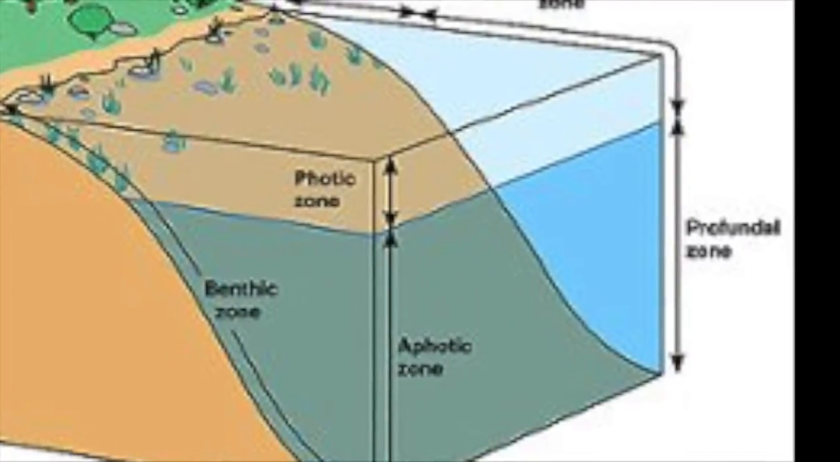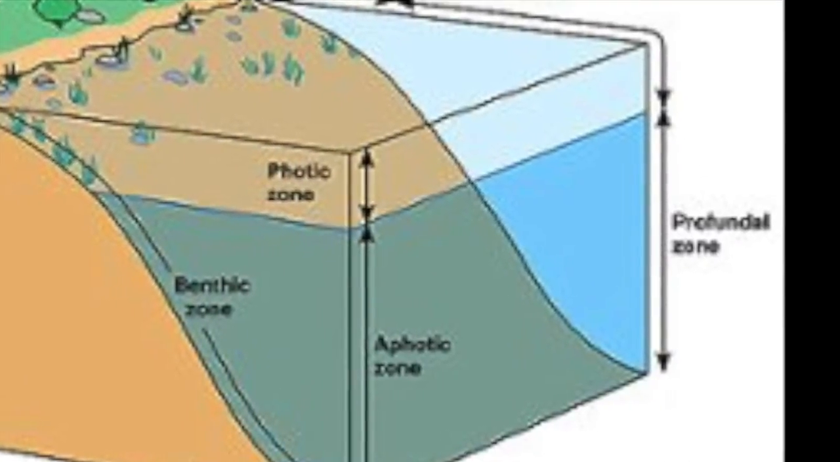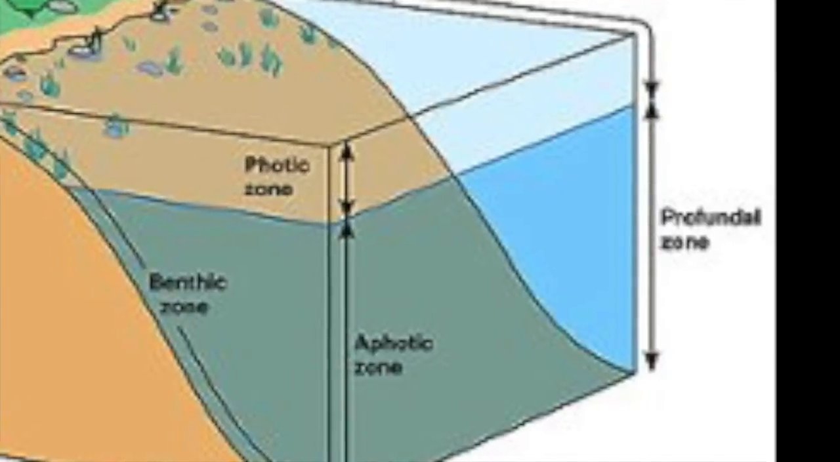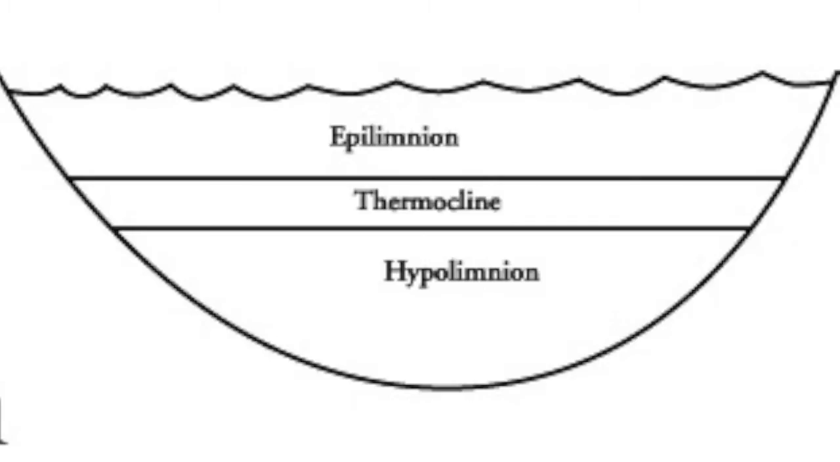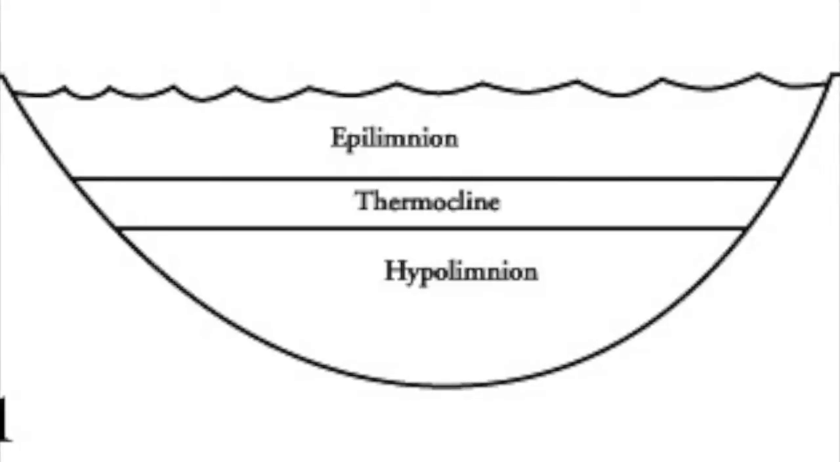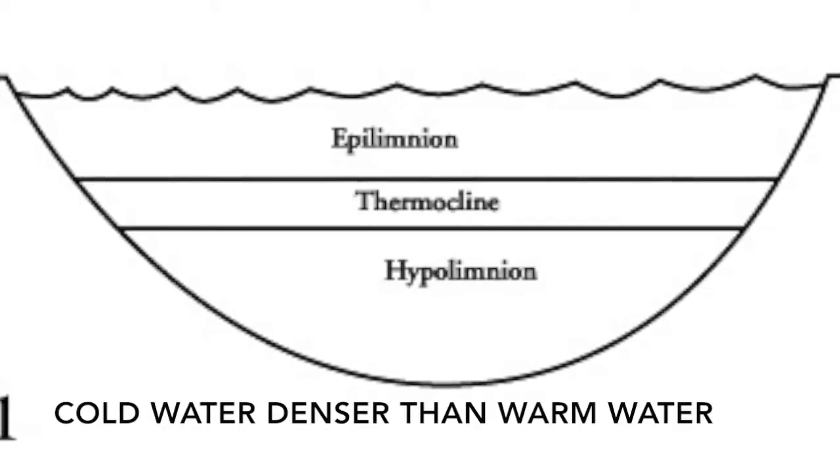The organisms that inhabit the profundal zone are heterotrophs that eat dead organisms like the dead plankton and use oxygen for cellular respiration. In addition to these 4 zones, a deep lake is often stratified into 3 layers as a result of water's density differences with temperature change.